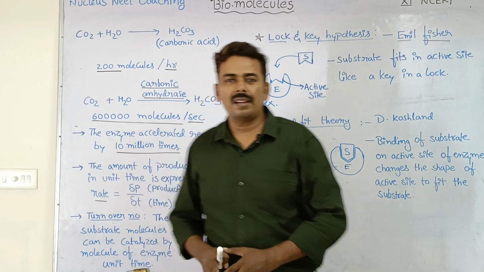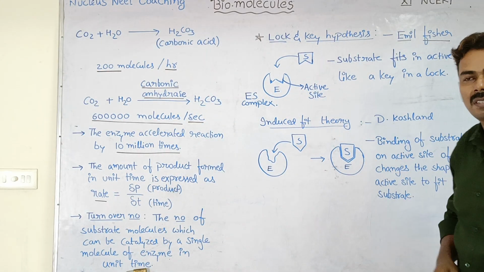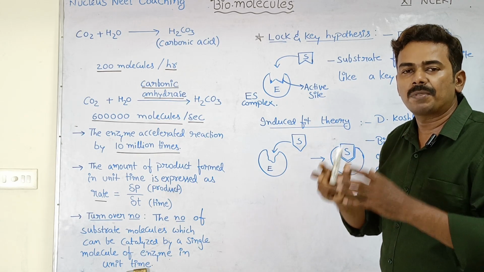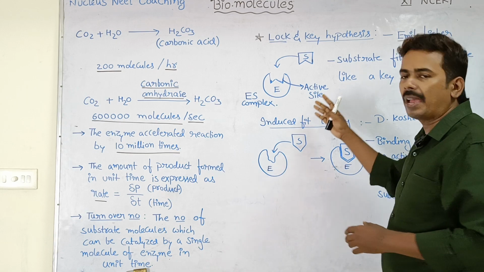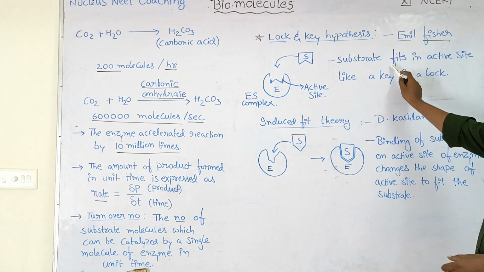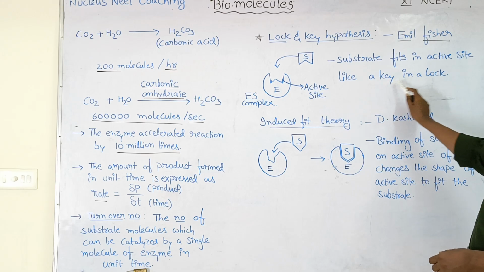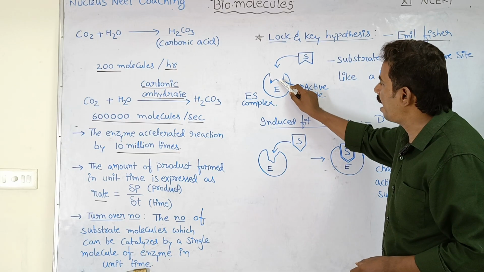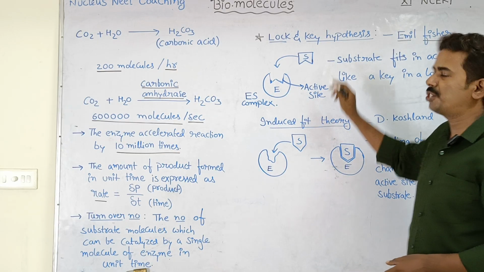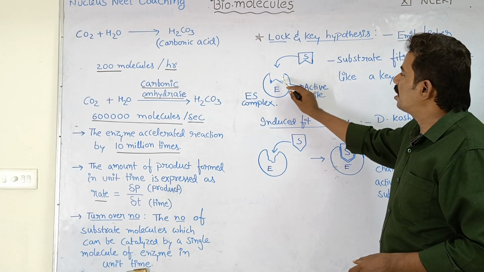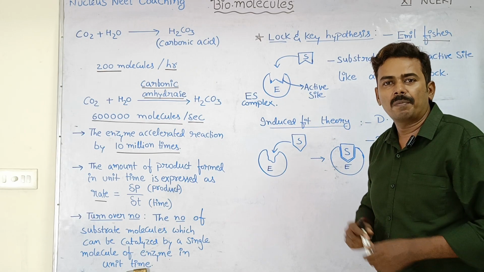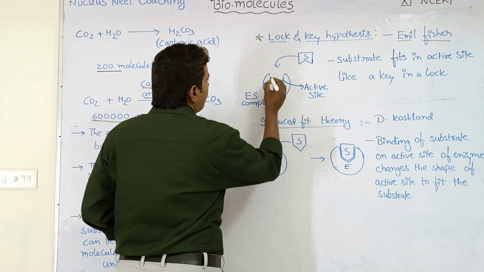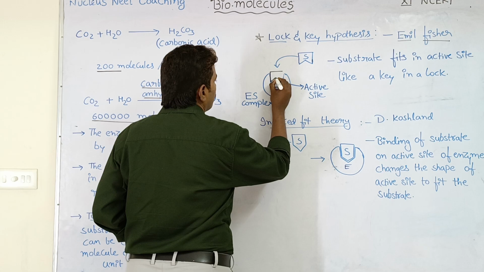Students, now we will try to understand the concept of lock and key hypothesis proposed by scientist Emil Fischer. Emil Fischer, in order to explain the substrate and enzyme interaction, proposed this hypothesis. According to this scientist, the substrate fits in active site like a key in a lock. So here you can see this is the substrate molecule and this is the active site on the enzyme. If you observe, the shape of the substrate and the shape of the active site are complementary to each other. Because of this complementary shape, the substrate can exactly fit in the active site like this.